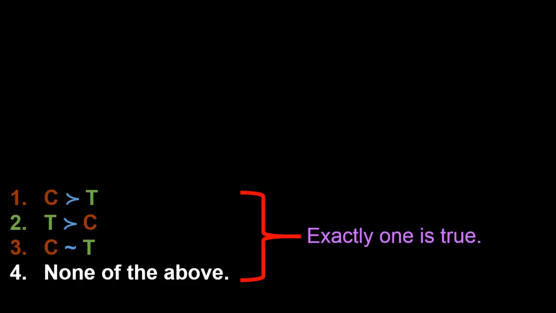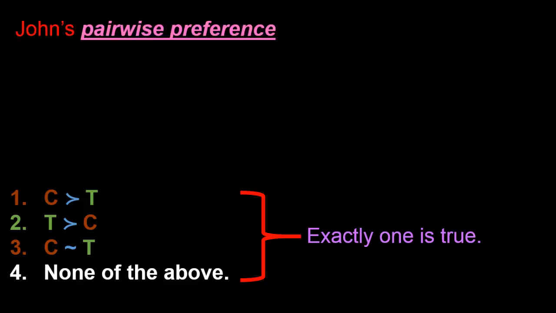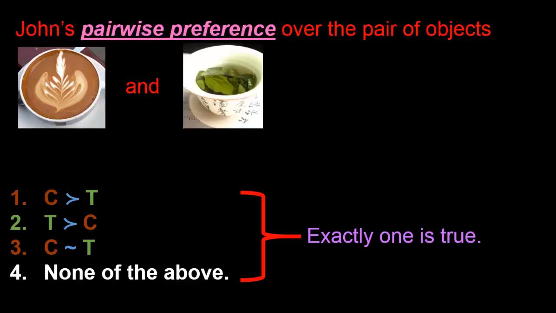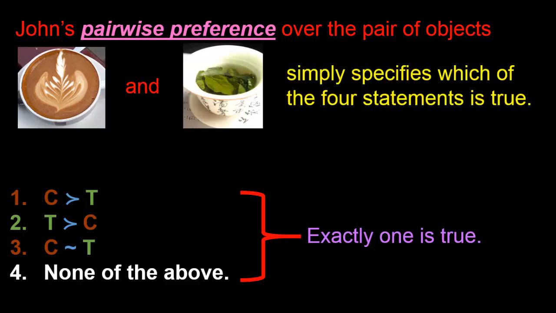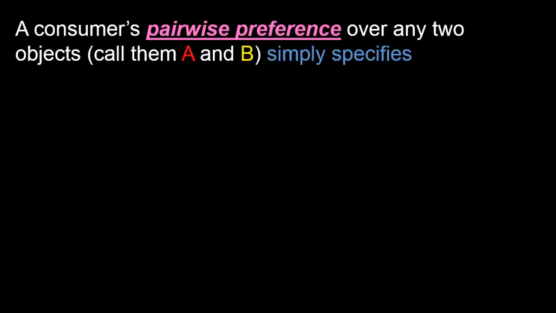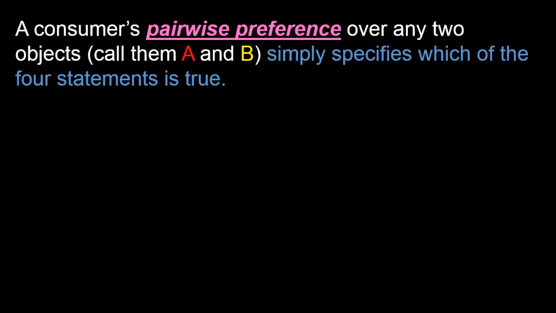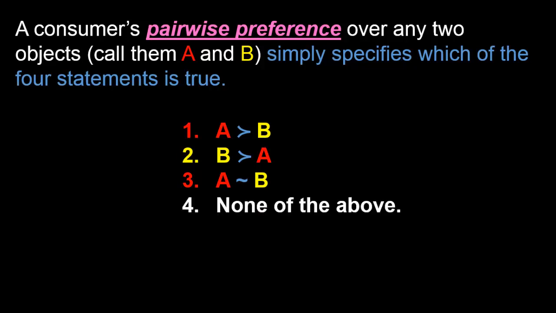And now we can define what a pairwise preference is. John's pairwise preference over the pair of objects coffee and tea is simply going to be a specification of which of the four statements below is true. More generally, a consumer's pairwise preference over any two objects, call them A and B, is simply a specification of which of the following four statements is true. The consumer strictly prefers A to B. The consumer strictly prefers B to A. The consumer is indifferent between A and B. Or none of the above.